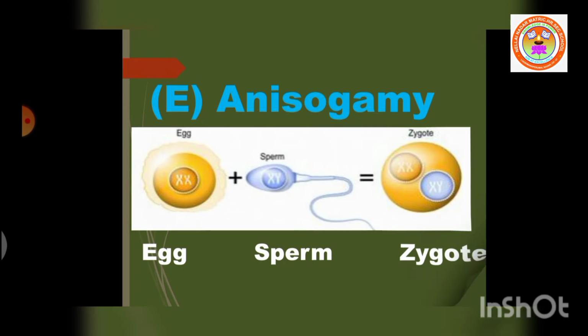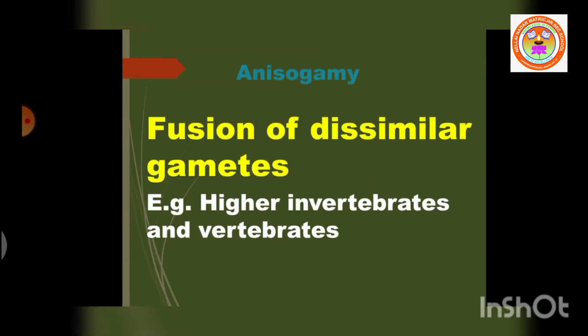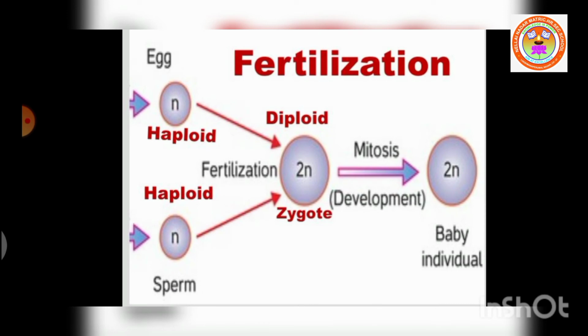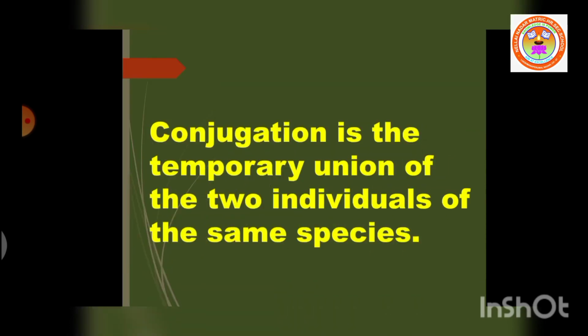It occurs in higher invertebrates and all vertebrates. But it is customary to use the term fertilization instead of anisogamy or syngamy. Now let us see the next type of sexual reproduction, conjugation.